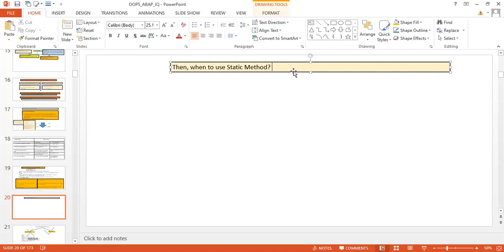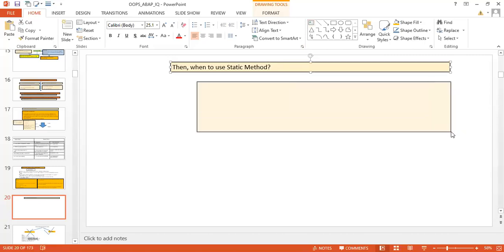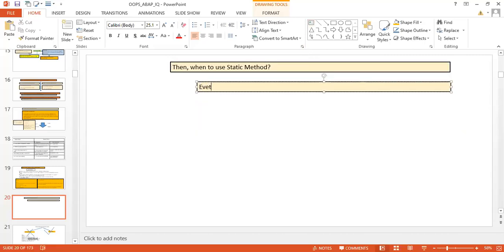Why is a static method required, what is the use of a static method? He will ask like that. So your answer should be: every time we don't require polymorphism, for example in case of the factory method, a very popular example.